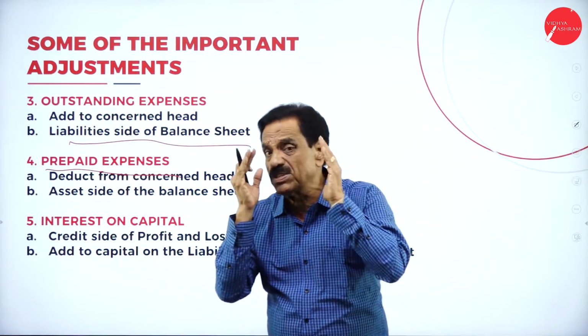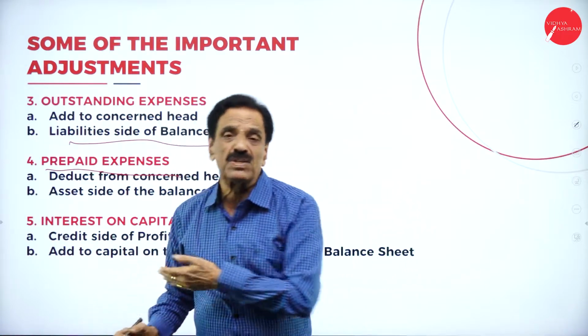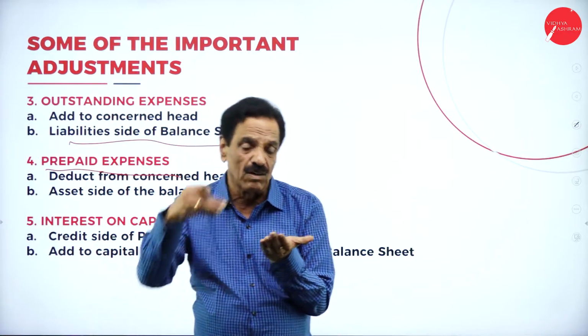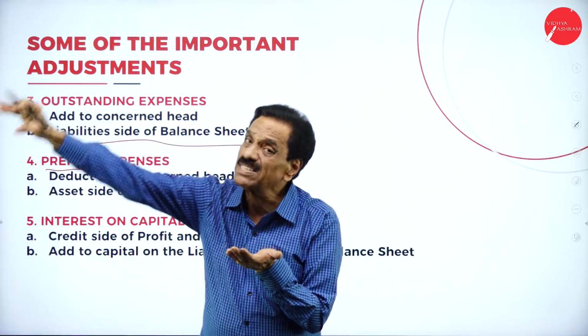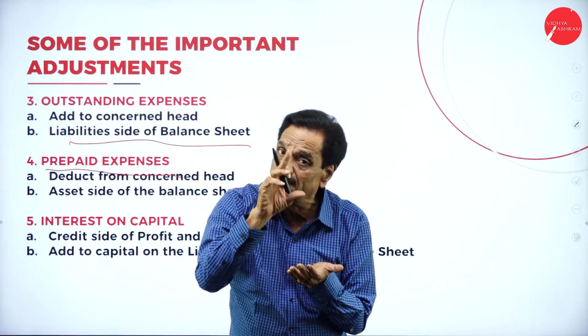What is the total amount of salary you are showing? 10,000 in the trial balance. How much is prepaid in the adjustment? 3,000. From the 10,000, deduct the 3,000. What's the balance? 7,000. 3,000 will come on the asset side of the balance sheet as prepaid. Prepaid is an asset.